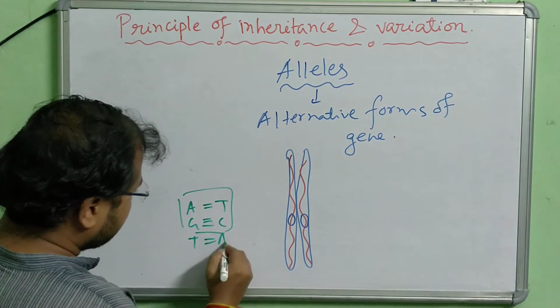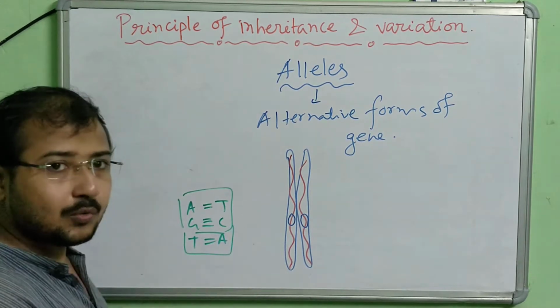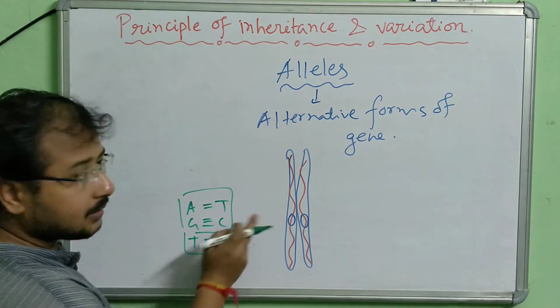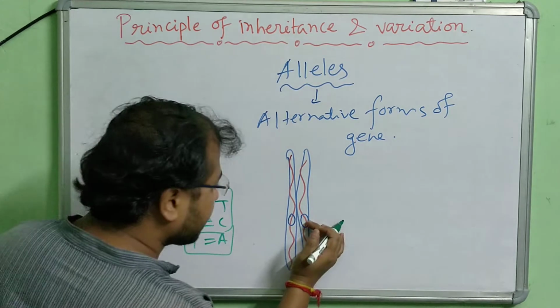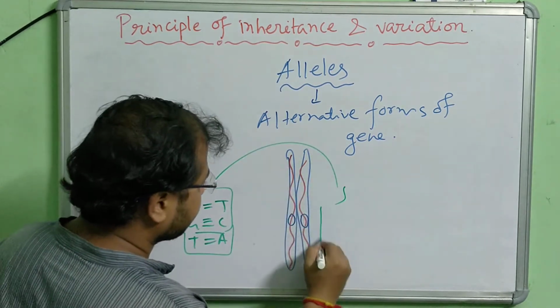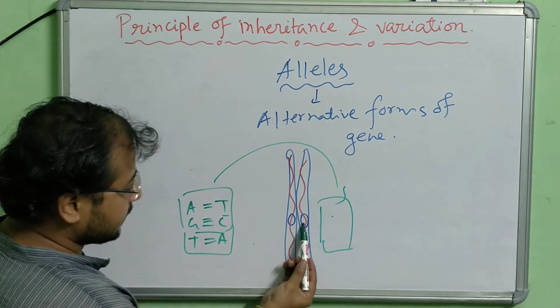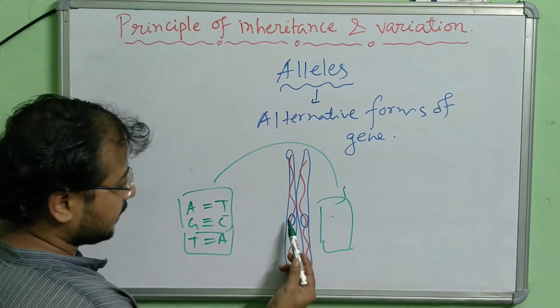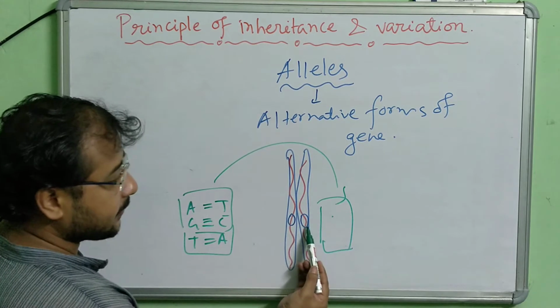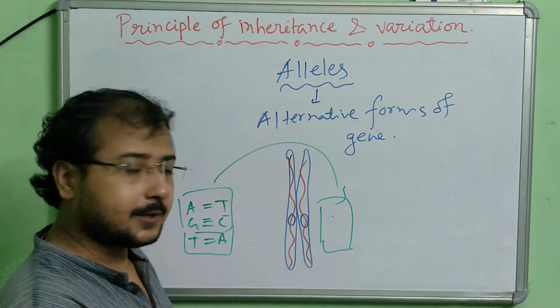For example, this is one sequence. This sequence is found in this part, and at this part also we see the same sequence. Same sequence ATGCTA, ATGCTA, ATGCTA. So we see the same sequence.